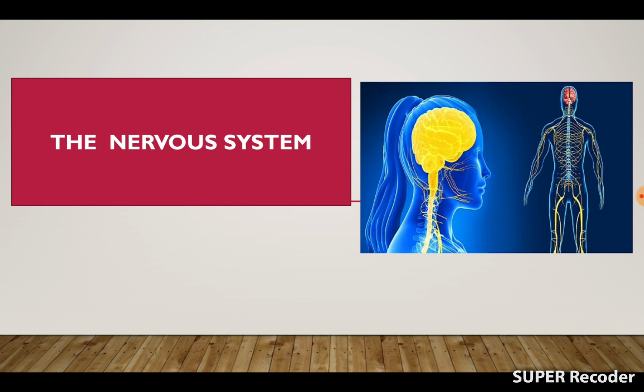Hello students, in today's segment we will discuss the topic the nervous system and a part of the nervous system, that is the peripheral nervous system. So in the previous segment you have got the idea that there are two important determinants of our behavior. One is the biological basis of behavior and the other one is the cultural basis of behavior.